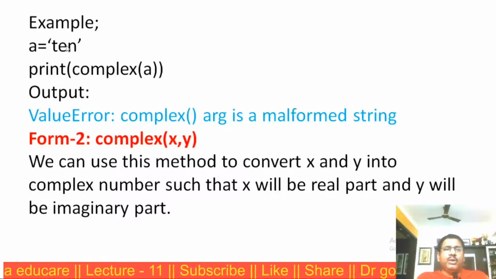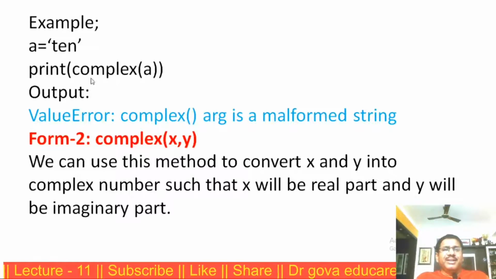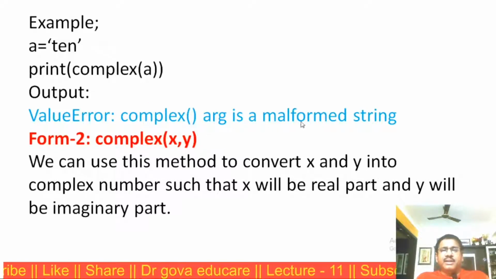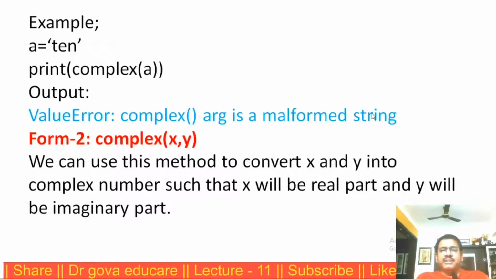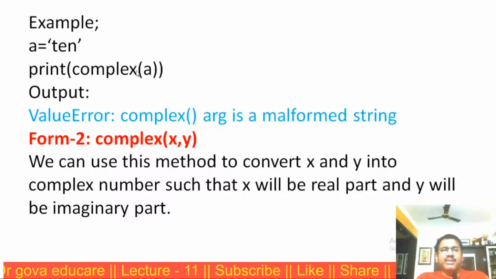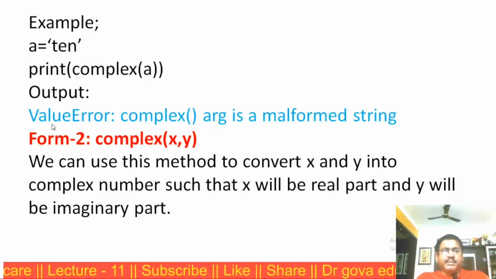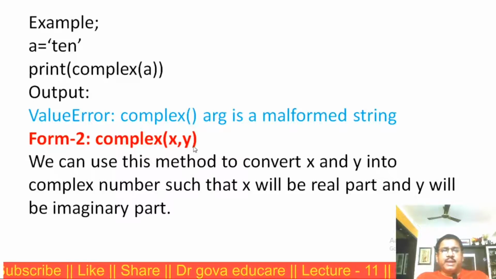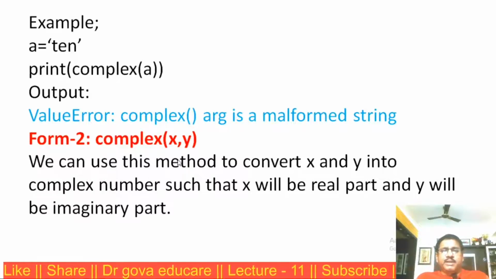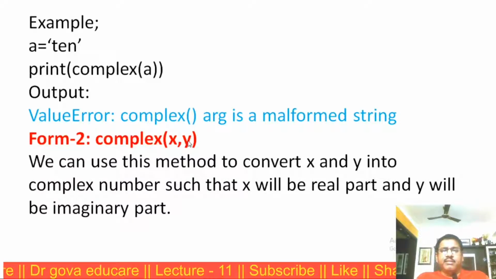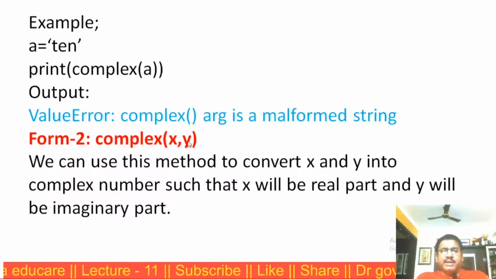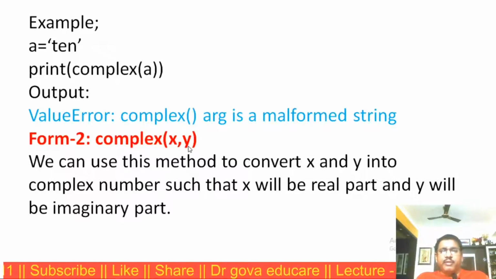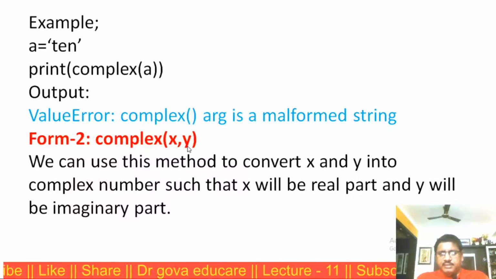I am trying to convert a string into a complex number. We get an error: complex() arg is a malformed string. That means a string cannot be converted into the complex data type. The second form, complex of x comma y. We can use this method to convert x and y into a complex number, such that x will be the real part and y will be the imaginary part.